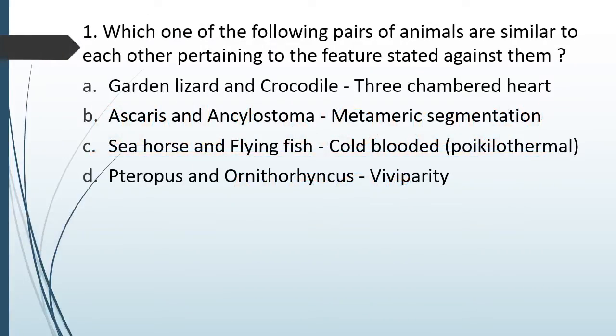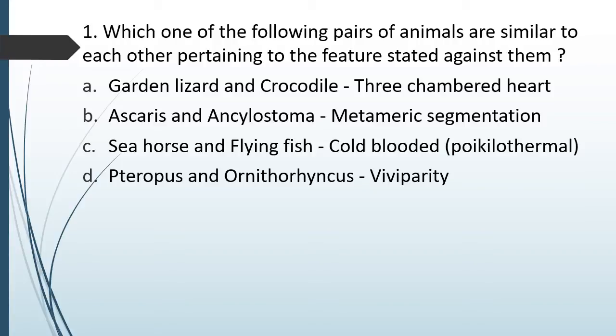Question number 1. Which one of the following pairs of animals are similar to each other pertaining to the features stated against them? Option A. Garden lizard and crocodile, three-chambered heart. Option B. Ascaris and Ancylostoma, metameric segmentation. Option C. Seahorse and flying fish, cold-blooded. Option D. Pteropus and Ornithorhynchus, viviparity.